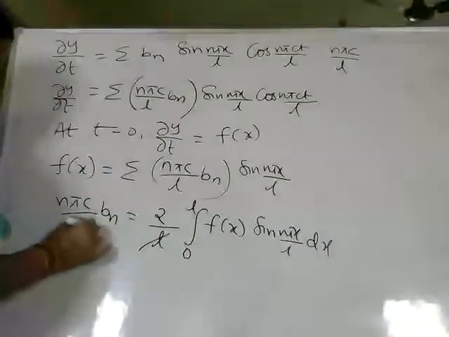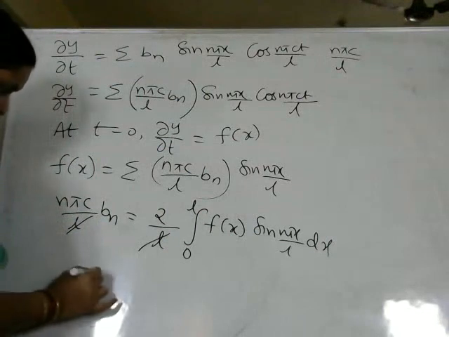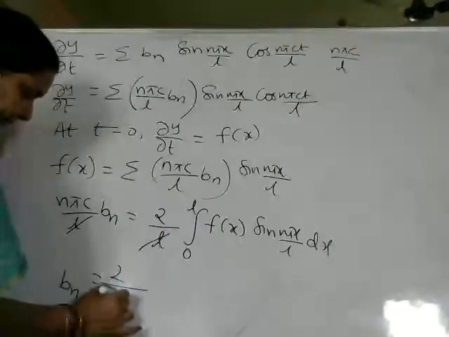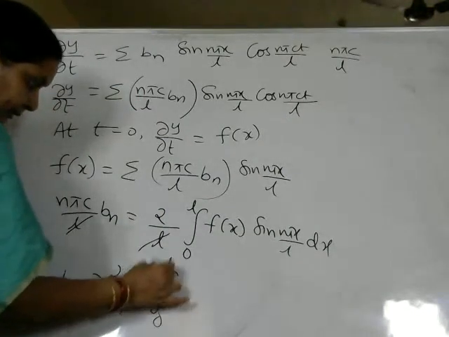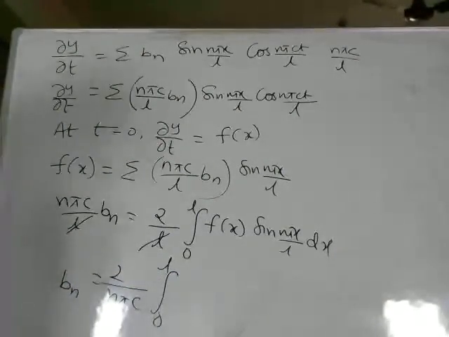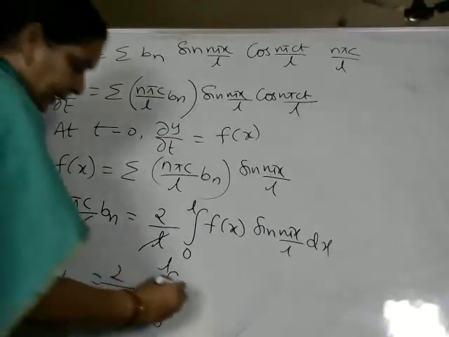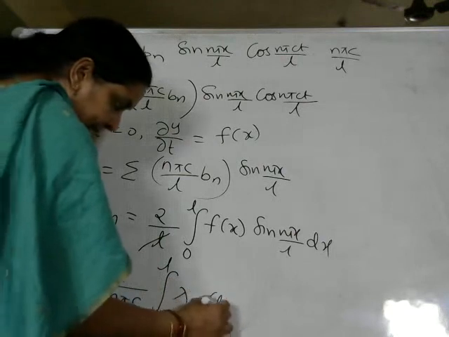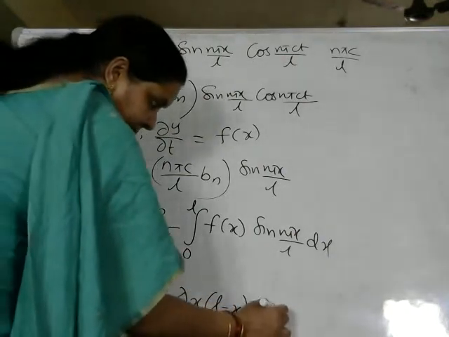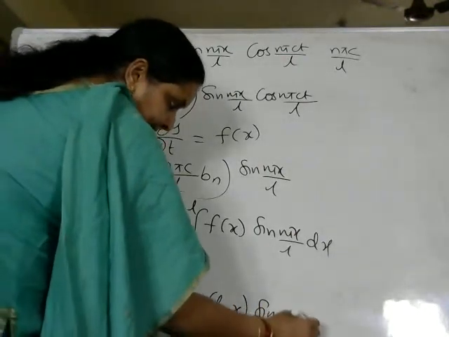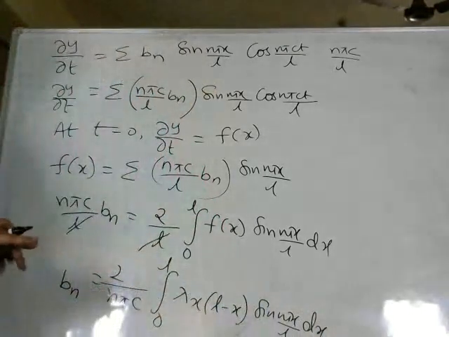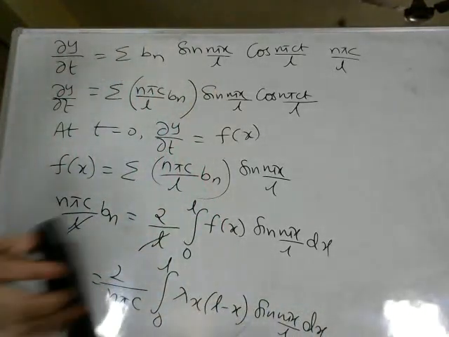I think this L gets cancelled. Bn is equal to 2 by n pi c, integral 0 to L. What is the function f of x given in this problem? Lambda x into L minus x, sin n pi x by L dx. We know the value of lambda is constant, so we'll bring that constant outside.